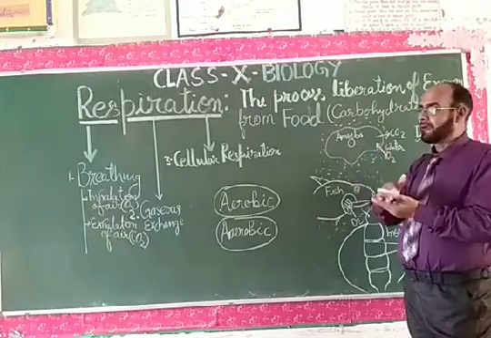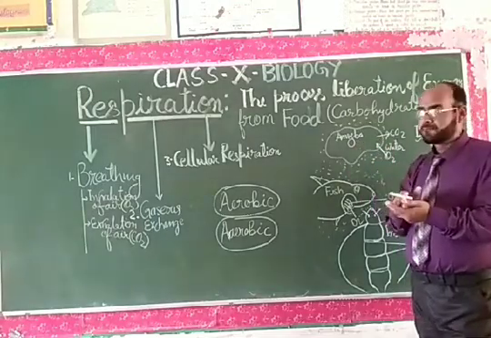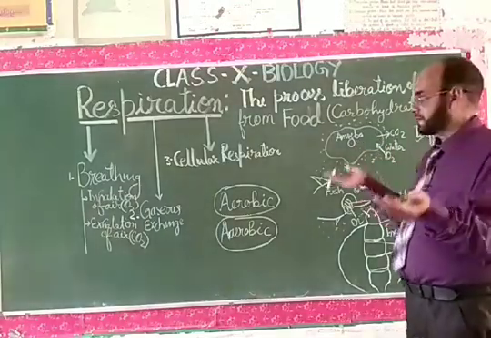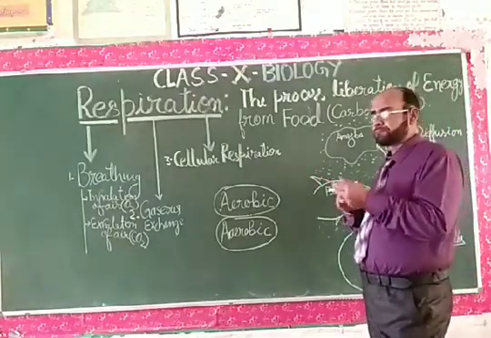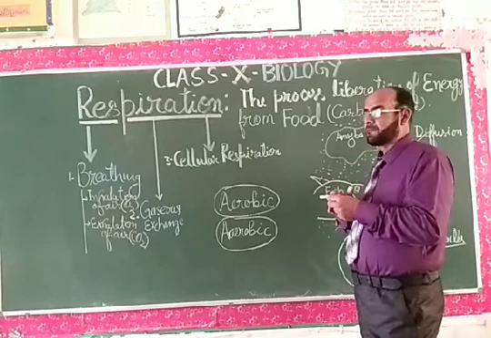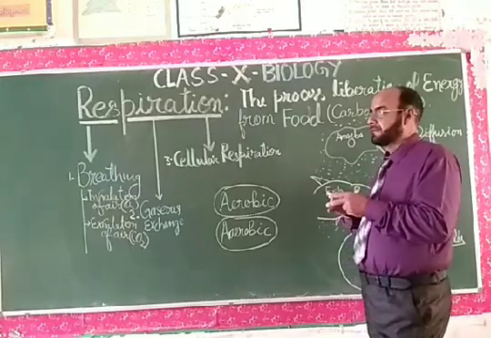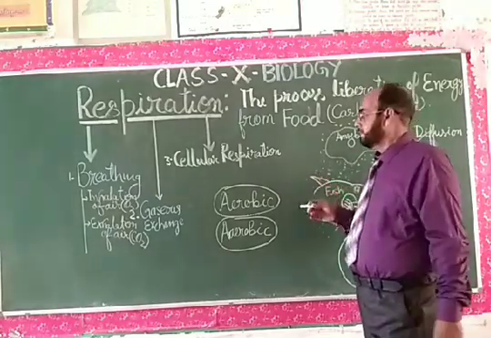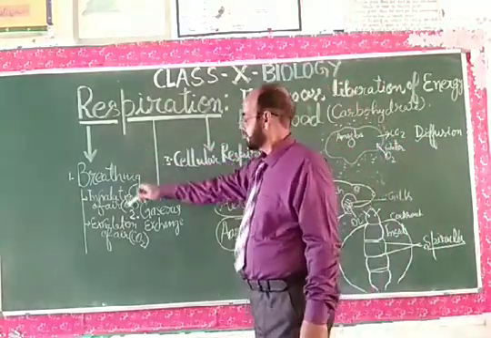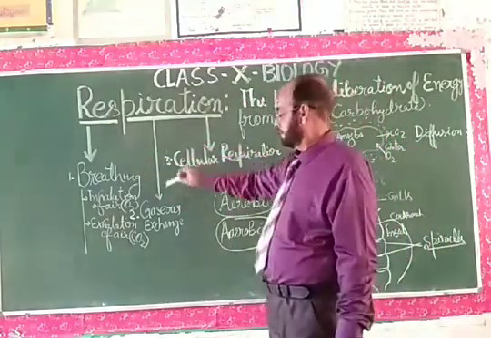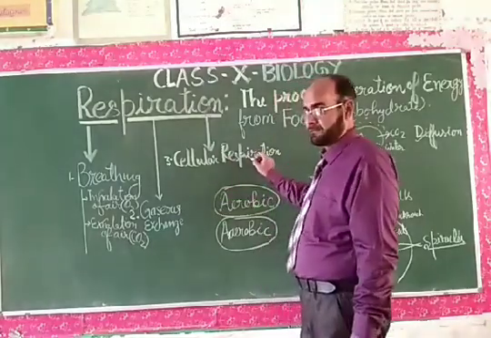Higher animals have advanced lungs because they have advanced structure. Higher animals like mammals, reptiles, and birds have advanced lungs, and they perform three stages of respiration: breathing, gaseous exchange, and cellular respiration.